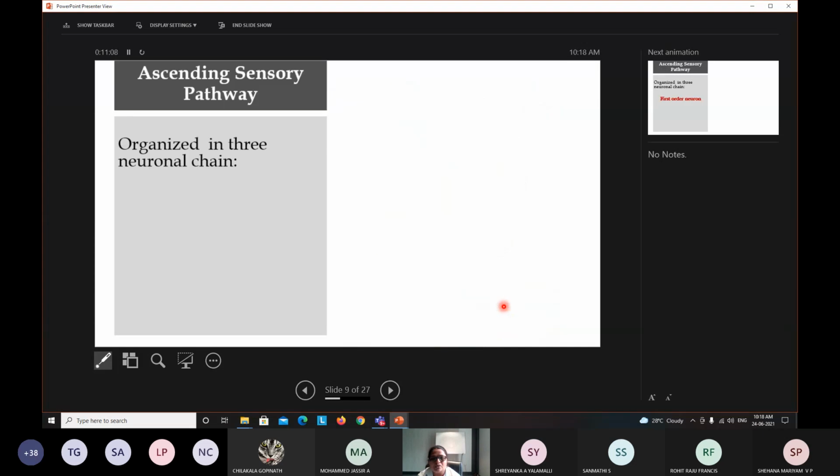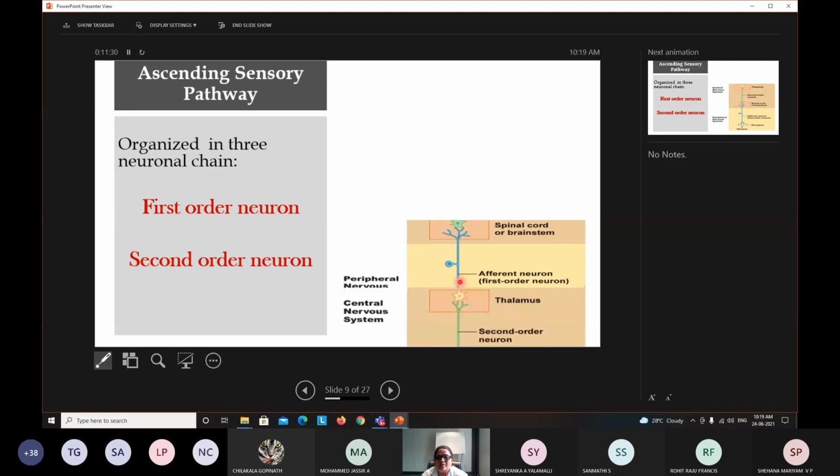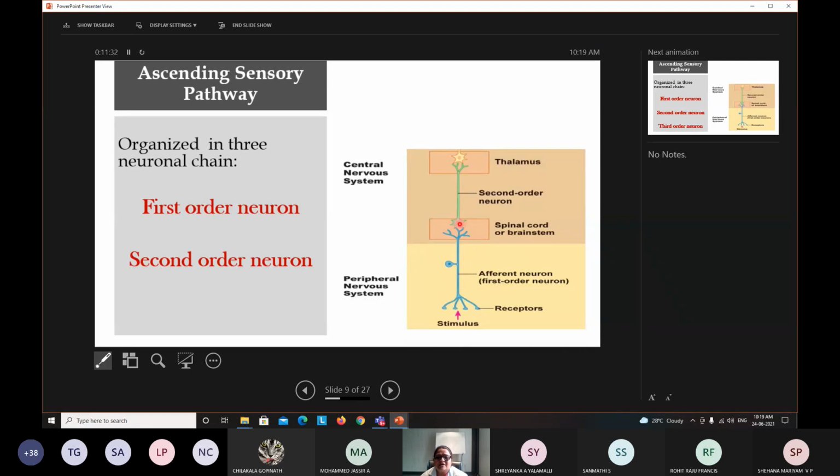So this all together I will show you how it is arranged. The first order neuron begins from the stimulus, any stimulus that is sensed by the receptors, and carries through the afferent and goes to the spinal cord. This is mainly carried through the peripheral nerve. Then the second order neuron is from the spinal cord to the thalamus. Again, it is happening in the central nervous system.